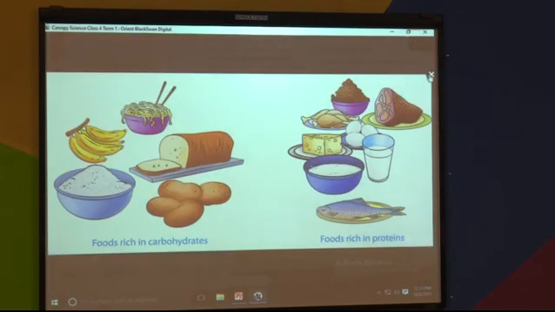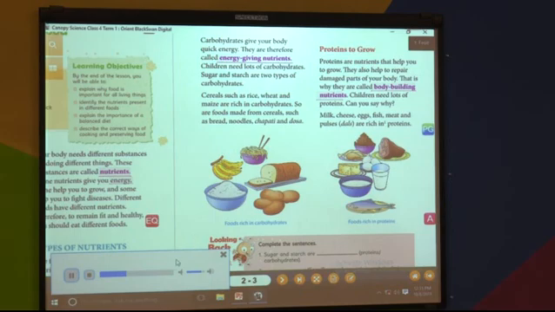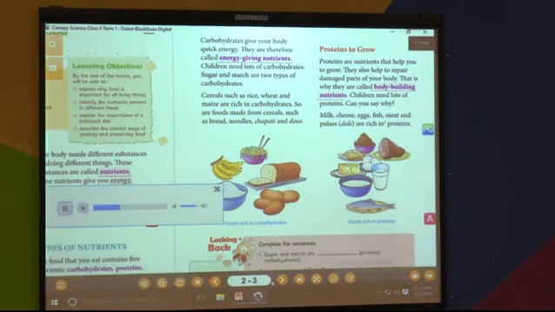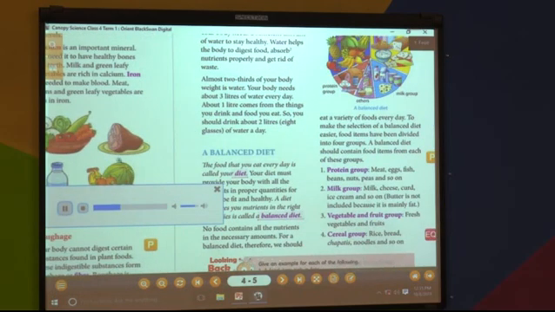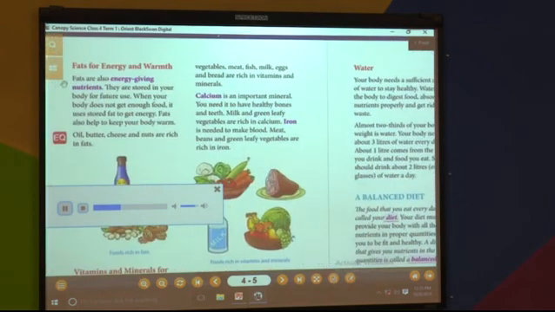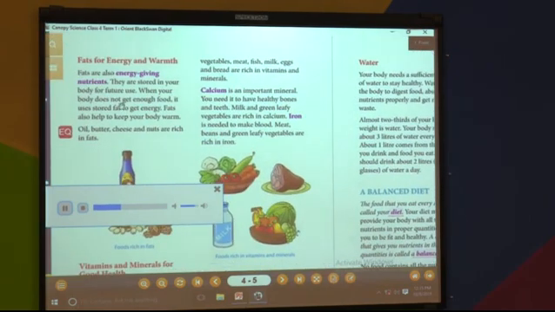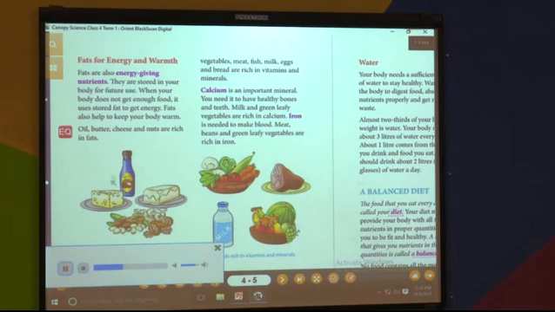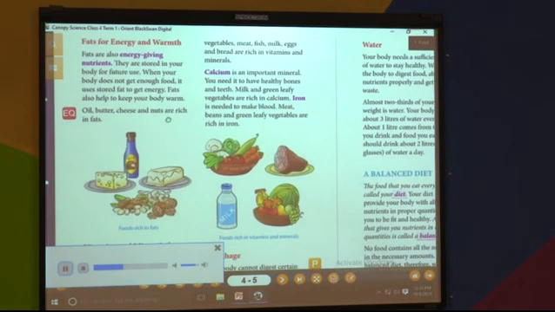Fats for energy and warmth. Fats are also energy-giving nutrients. They are stored in your body for future use. When your body does not get enough food, it uses the energy stored as fat. Fats also help to keep your body warm. Oil, butter, cheese, and nuts are rich in fats.